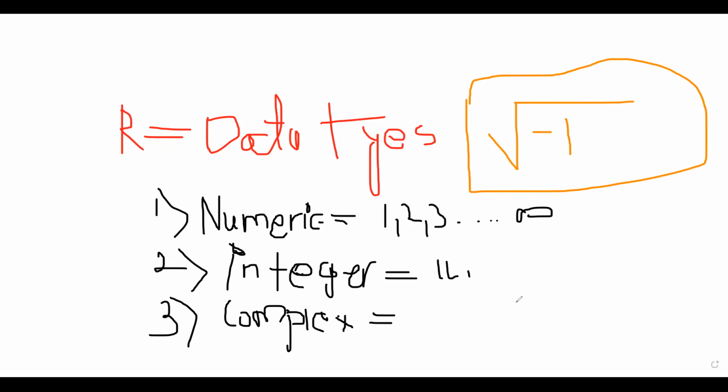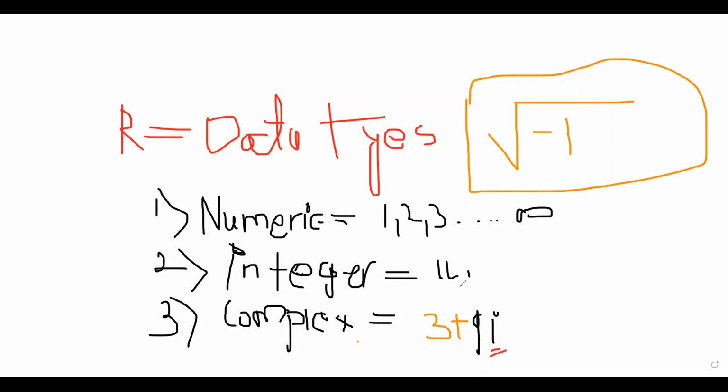So when we write it down, the way to write a complex number is that we can consider 3 plus, suppose, 9i. When we write this i, it is considered a complex number.